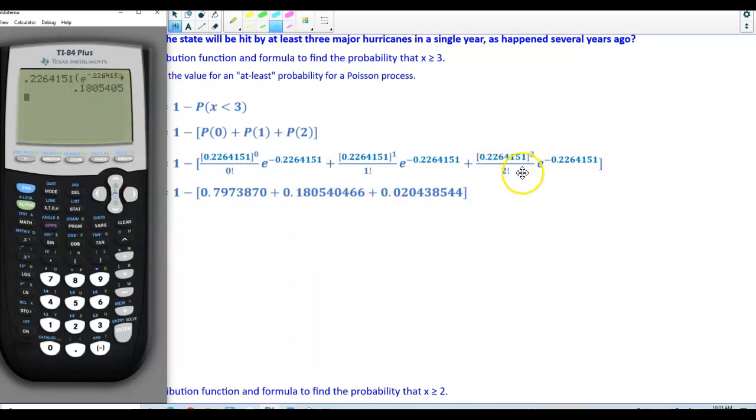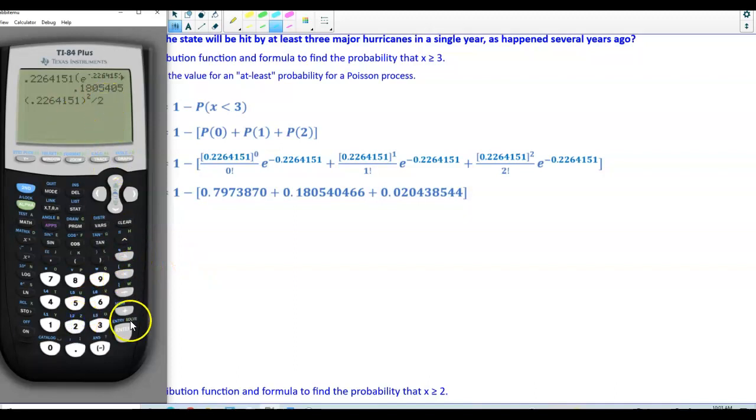And then likewise over here, you should see that we get 0.2264151 squared. So I'm going to go ahead and put that in our calculator. So 0.2264151, and then we're going to square it. Okay, and then when we square it, we're going to divide it by 2 factorial. Well, 2 factorial is the same thing as 2 times 1, which is going to give us 2.